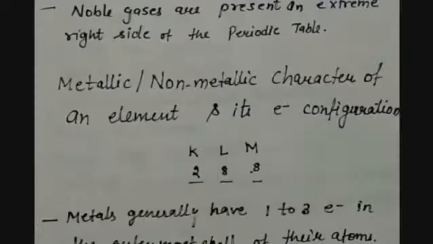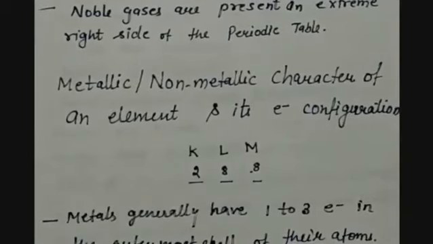The last three shells or orbits decide whether this atom or molecule is metallic or non-metallic in character. Or you can say we have to see the valency electrons.